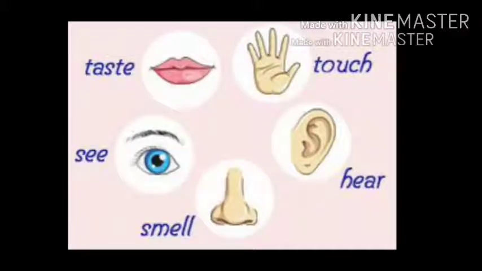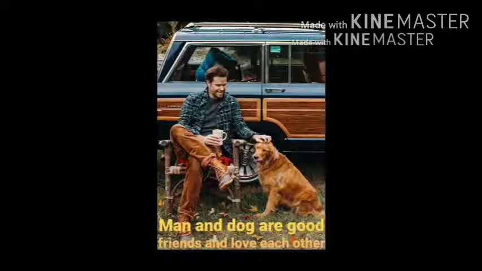Abstract noun: something that you cannot perceive with your five senses, that we cannot see, we cannot touch, we cannot taste. But we can feel, we can understand it, we can have an idea about it. For example, belief. We cannot see, we cannot touch, but we can understand, we can feel love, pride, happiness, etc.